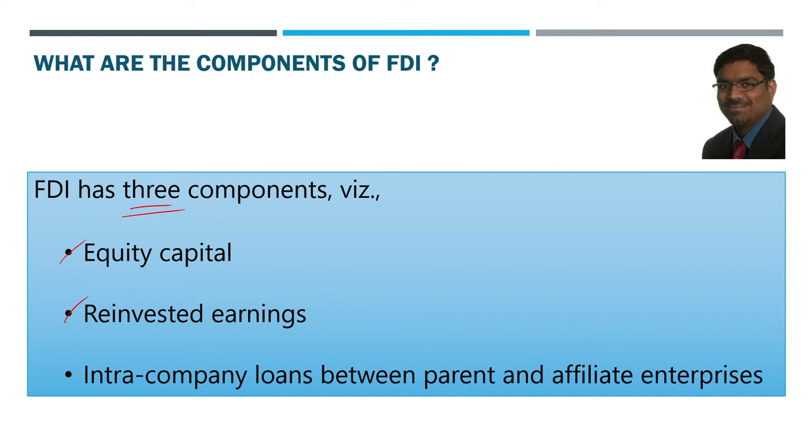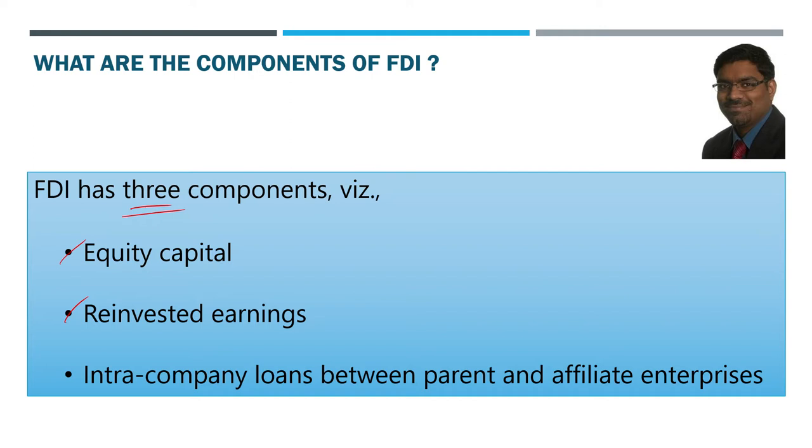So to the extent of the foreign company's share in the Indian company's earnings, that is as good as reinvested. That is also part of FDI, though it is not a fresh flow. It is earnings earned in India but reinvested into the company here itself. But majorly equity capital will be the big portion of FDI.